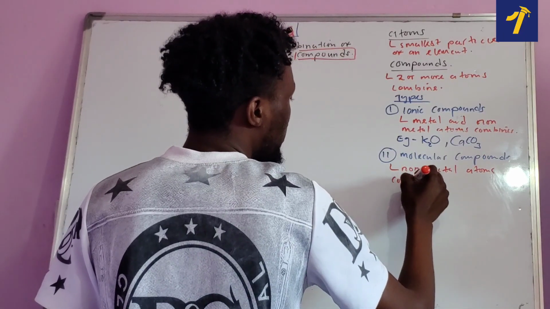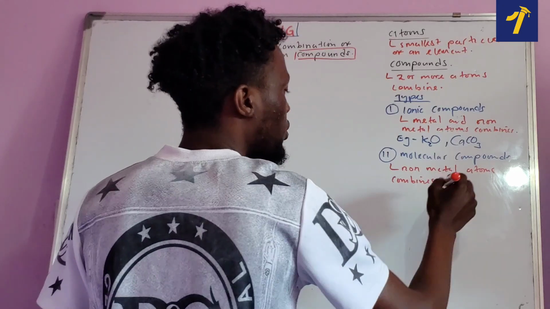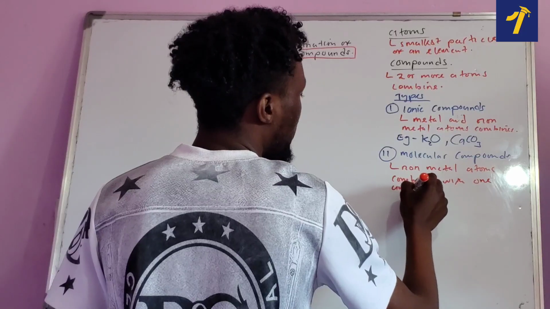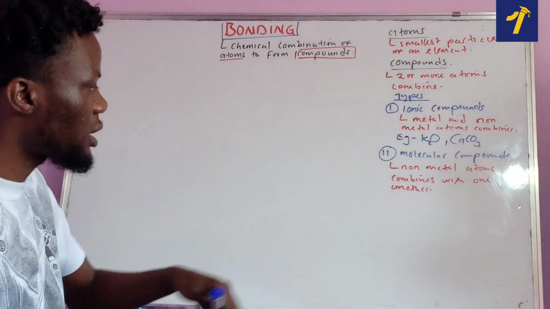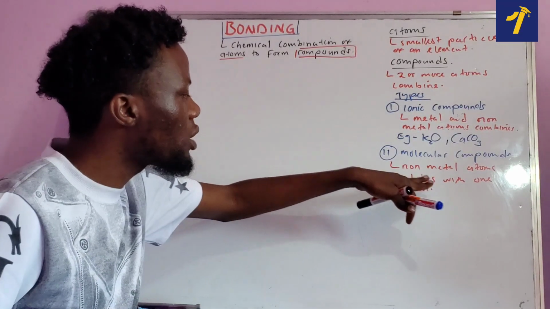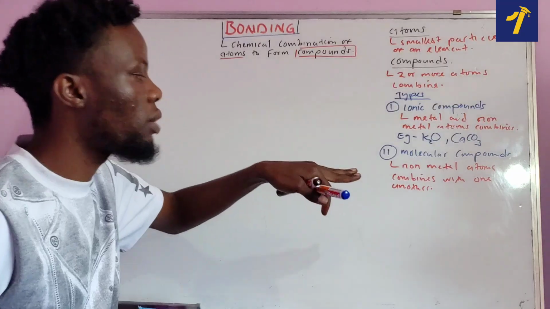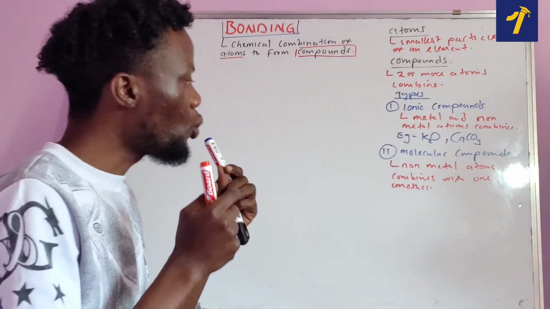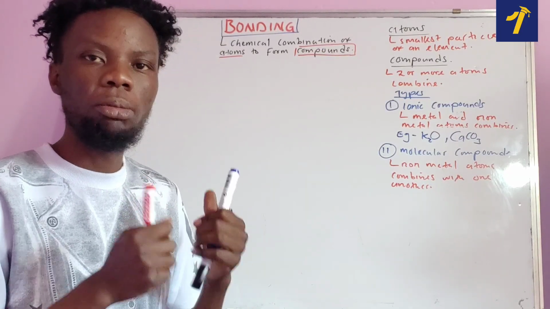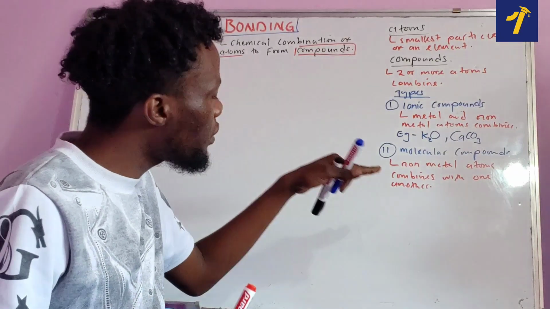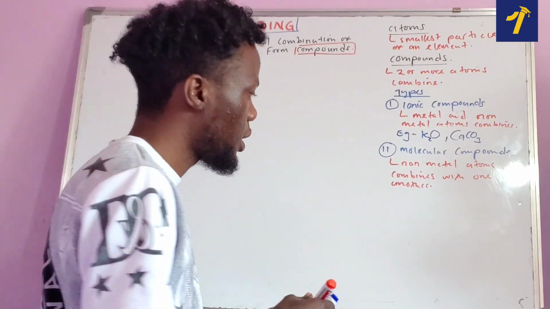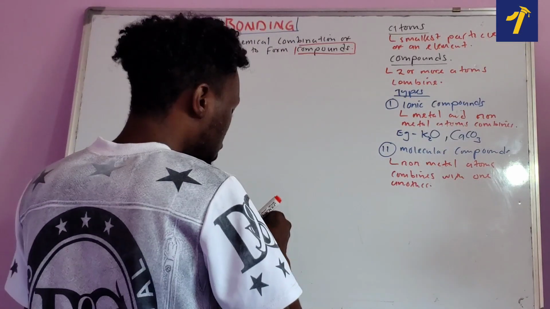Okay? So non-metal atoms combine with one another. Okay? So what we are saying is that for you to have a molecular compound, it simply means that we are going to have non-metal atoms combined with one another. So if you have non-metal atoms, then they combine with one another, they are going to form what we call molecular compound. So on molecular compound, you don't have to see a metal. You only have to see what? Non-metals.